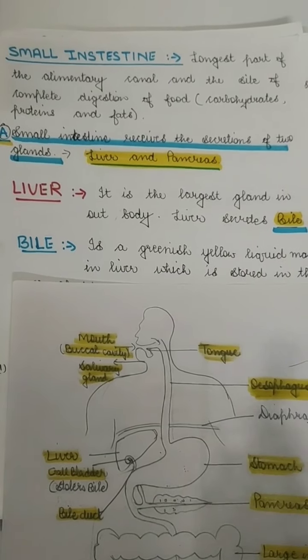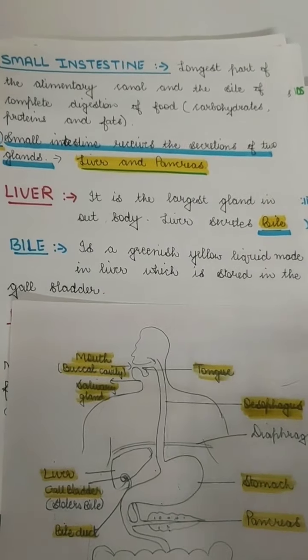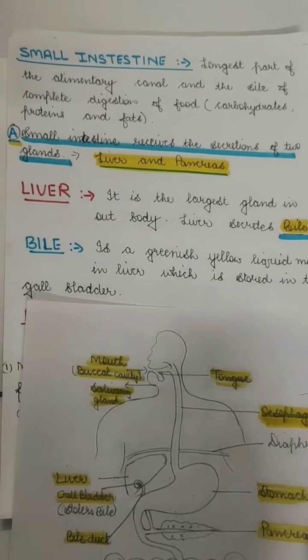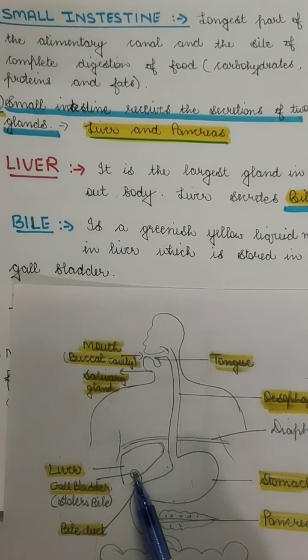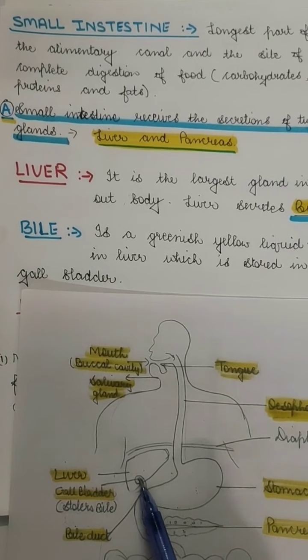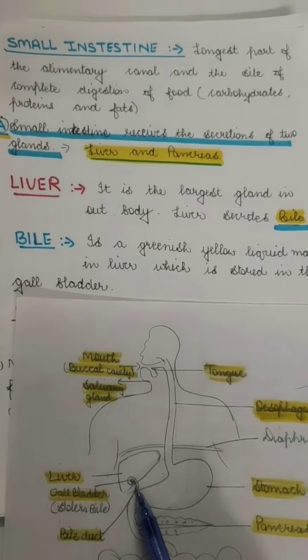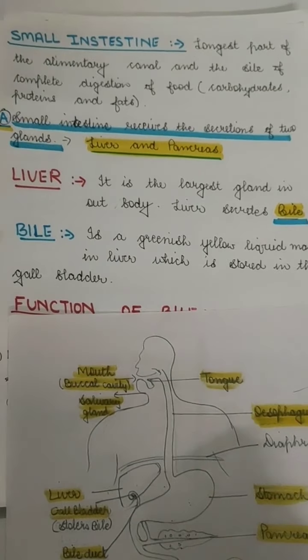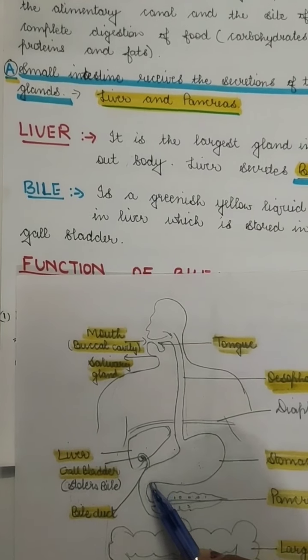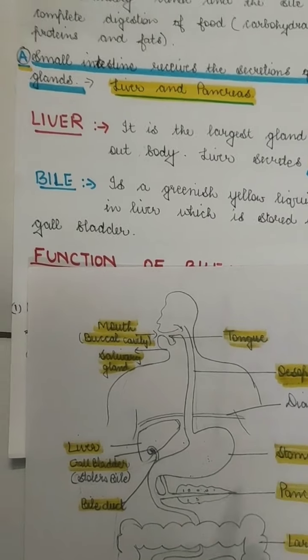Bile is a greenish yellow fluid which is made in the liver, but it is stored in the gallbladder. The gallbladder is a small round balloon-like shape, which stores the bile for a while, and then the bile is moved through this duct to the small intestine.